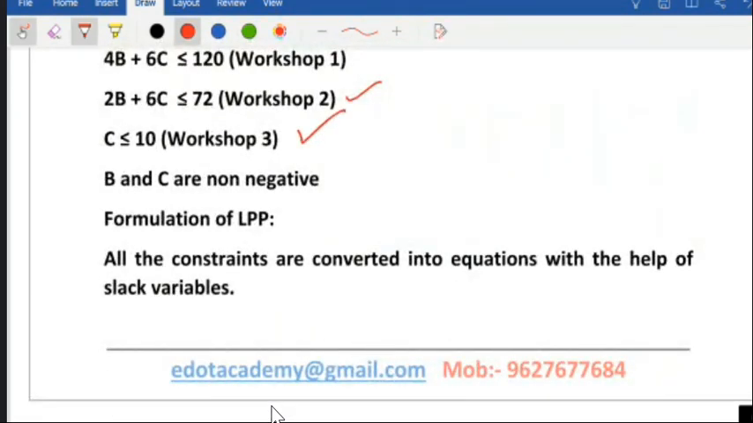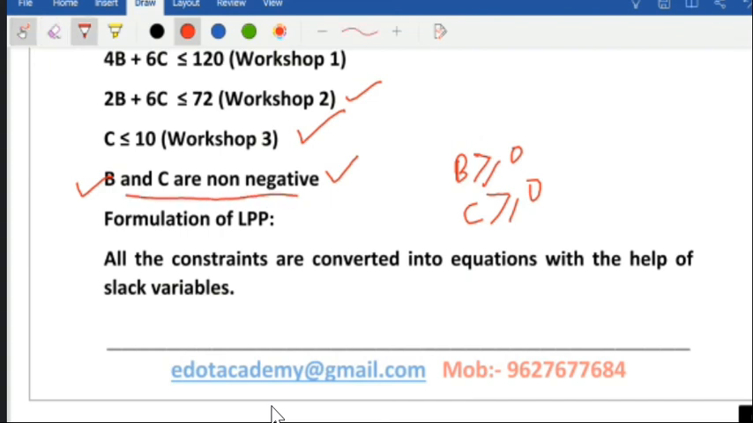Okay, keep in mind B and C are always non-negative, means B will be either greater than equal to 0 and C also greater equal to 0. So there must be either positive or 0. Okay, so in your problem 0 will not be there, but don't worry. But as per the formulation, the B and C are always non-negative. Keep in mind for the knowledge sake.